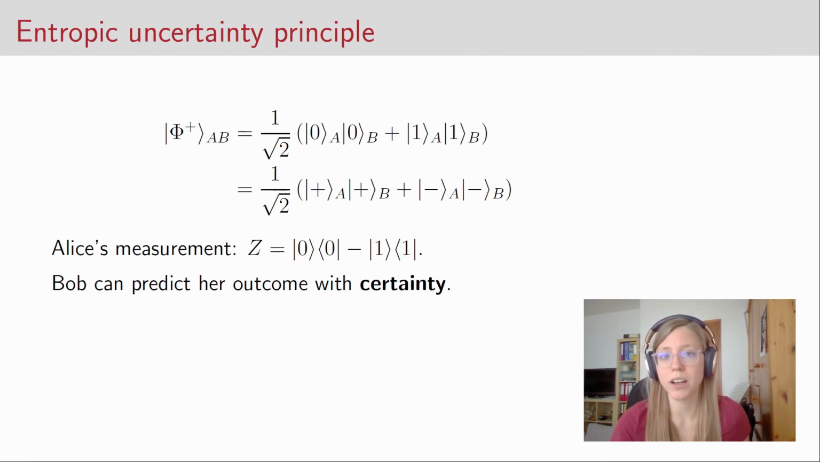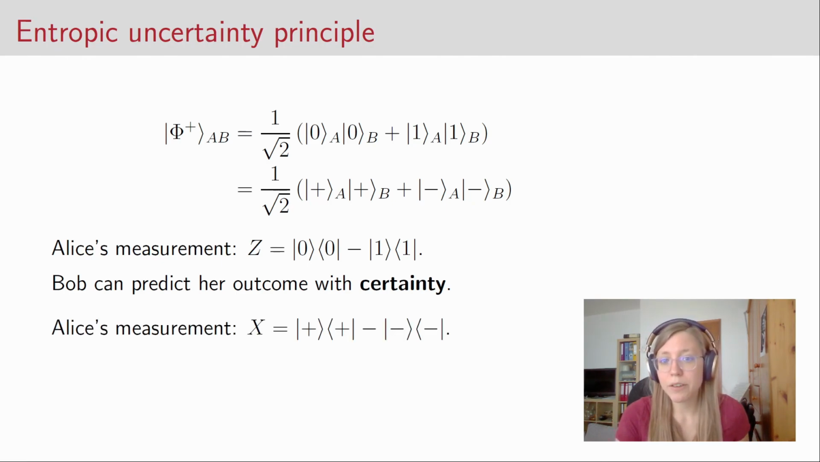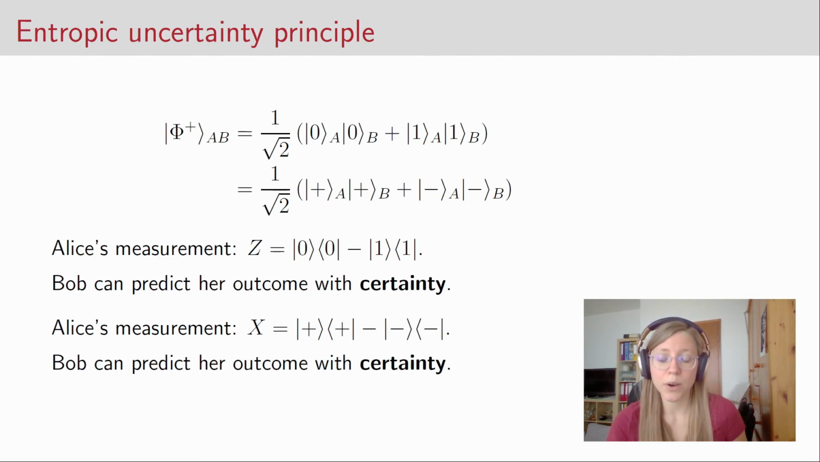what outcome she got. And similarly, if Alice measures the X operator, which is a measurement in the plus-minus basis, with the same kind of argument, Bob also can predict her outcome with certainty once he knows what kind of measurement Alice did, because Bob has to know in which basis Alice measured, so he can use the right basis to measure his qubit.